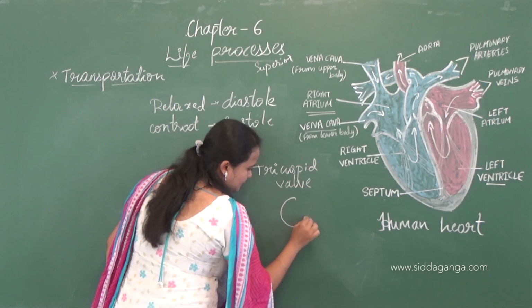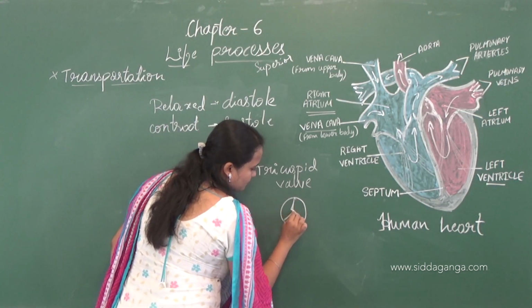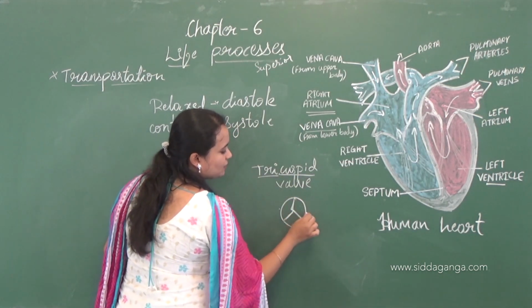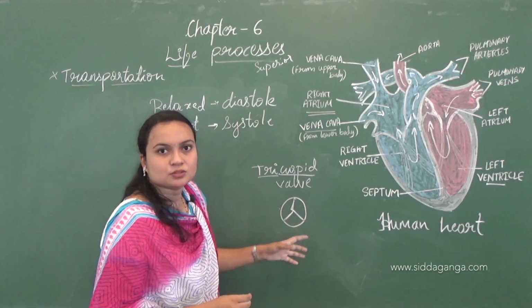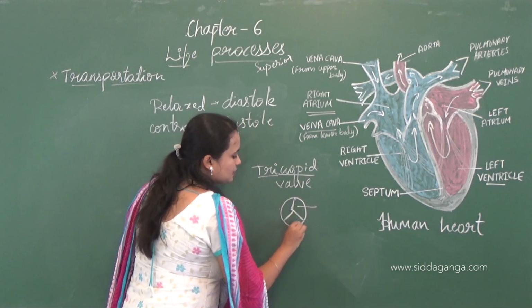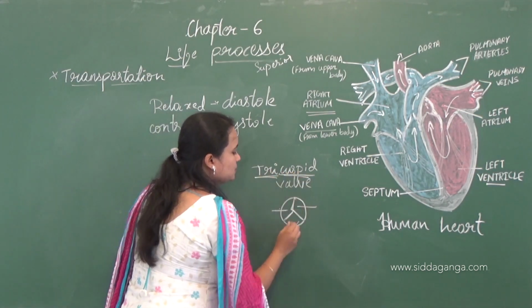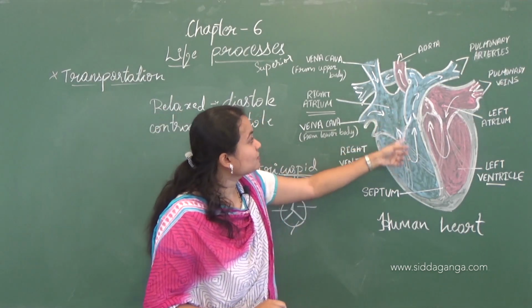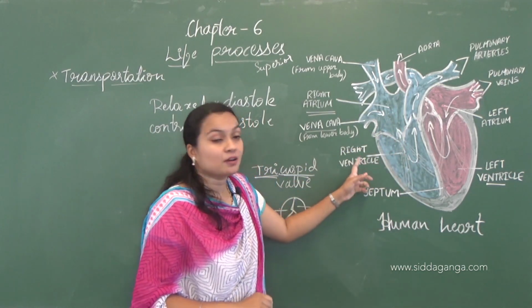So it is the valve which is present in the right side. Why is it called tricuspid? Because it has three flap-like structures. Okay, three cuspids, three valves. These three valves together are called the tricuspid valve. This valve is present in between the two chambers, that is the atrium and ventricle of the right side.